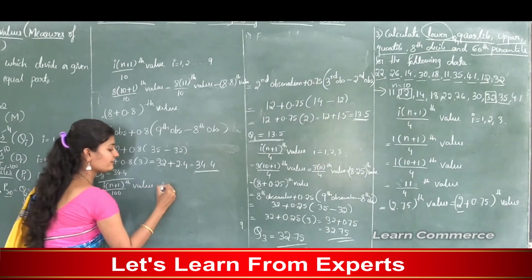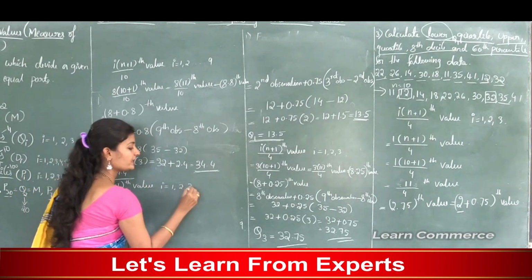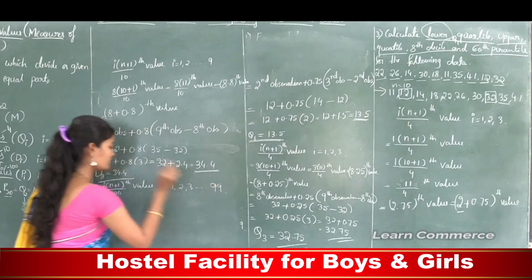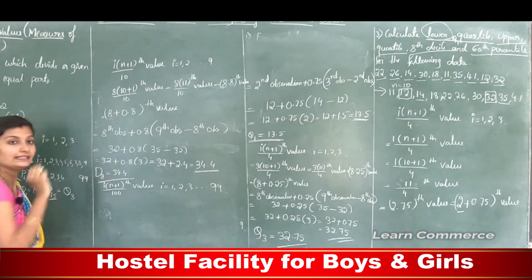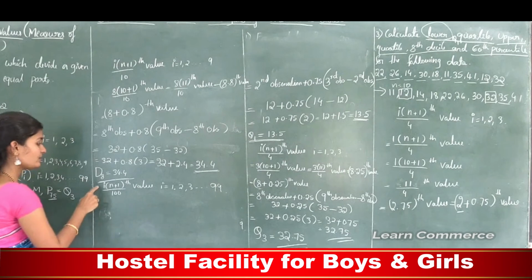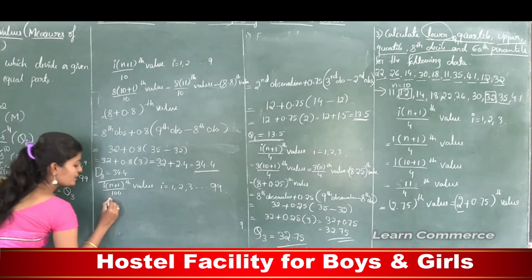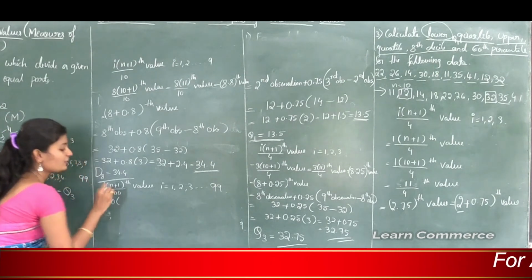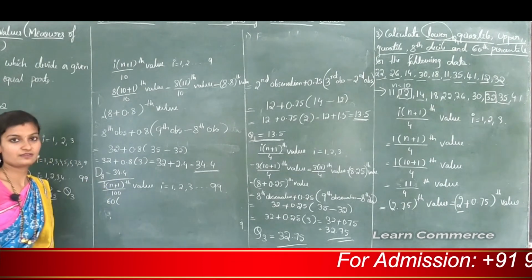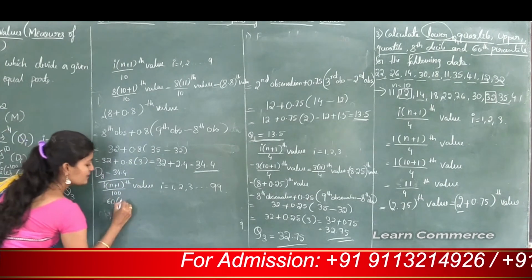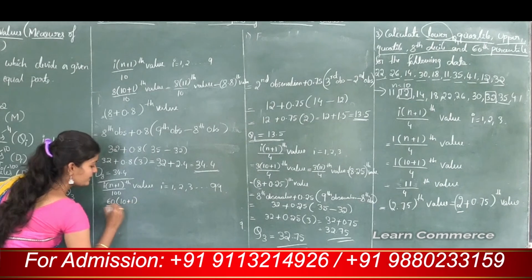Here i takes the value 1, 2, 3 up to 99. So we need to find the 60th percentile, therefore in the place of i we substitute 60. What is n? n is the number of observations. Here the number of observations is 10. So 10 plus 1 divided by 100.